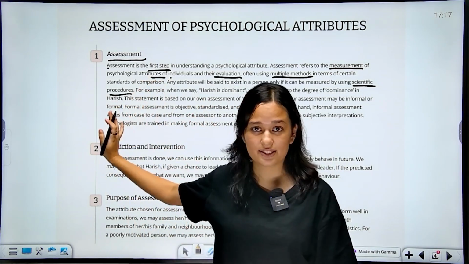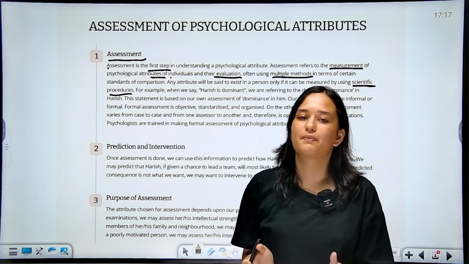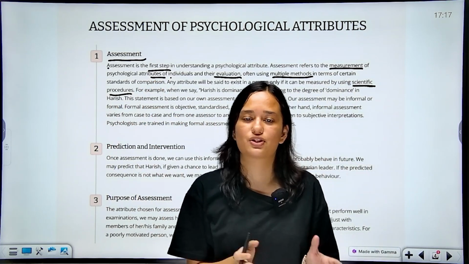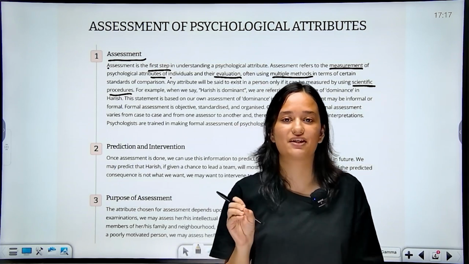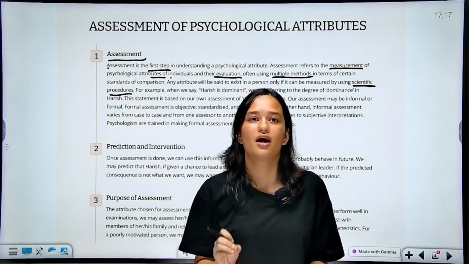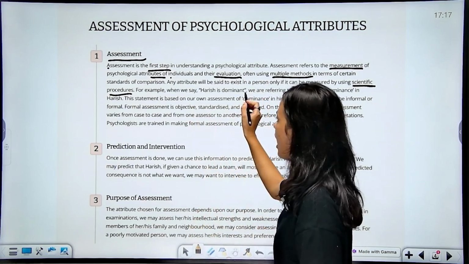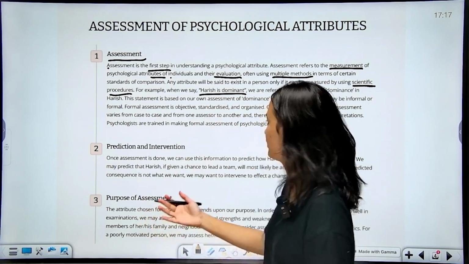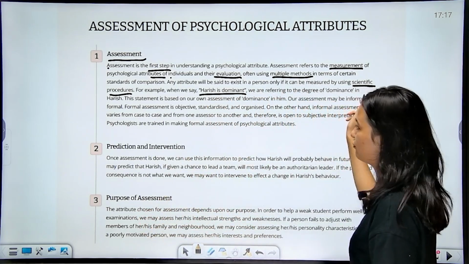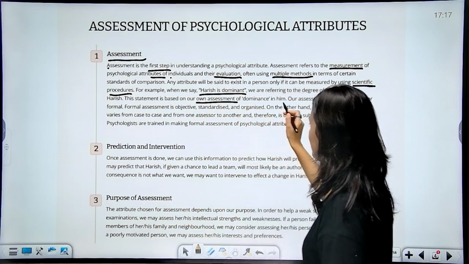In order to assess, psychologists take the help of scientific methods, and a person is said to have those traits, those attributes, only if they can be verified by scientific methods, if there are certain objective proofs of that. Like for instance, Harish is dominant. How can you say that Harish is dominant? They have a reason for it. We are referring to the degree of dominance in Harish. This statement is based on our own assessment of dominance in him.